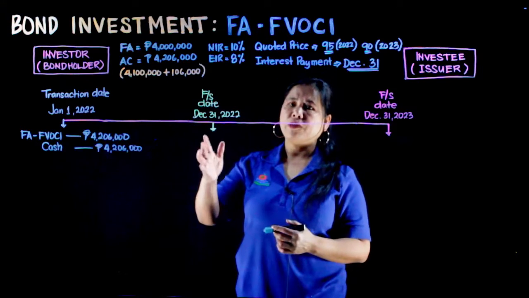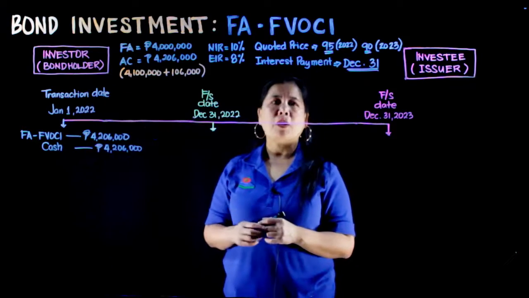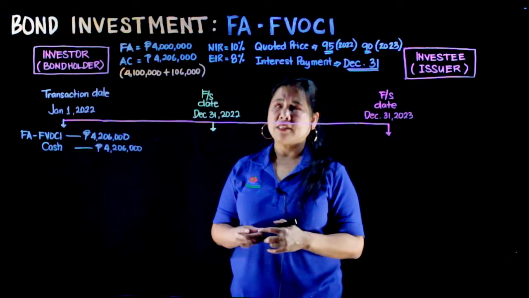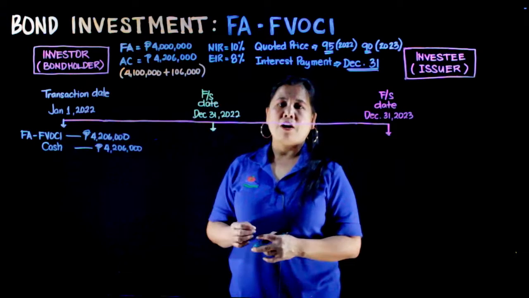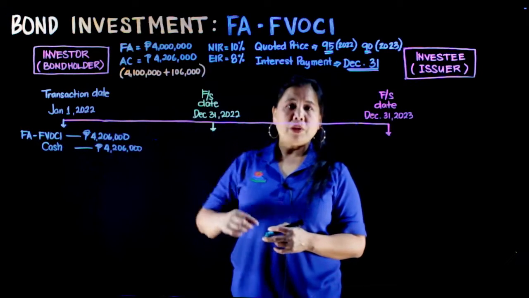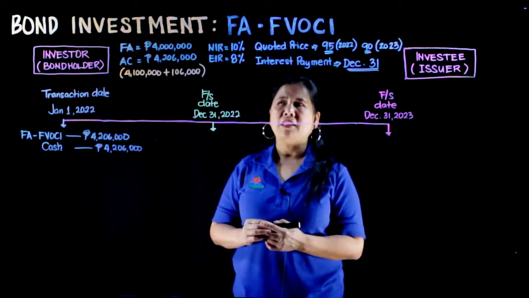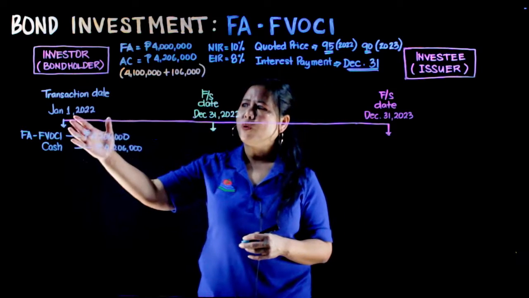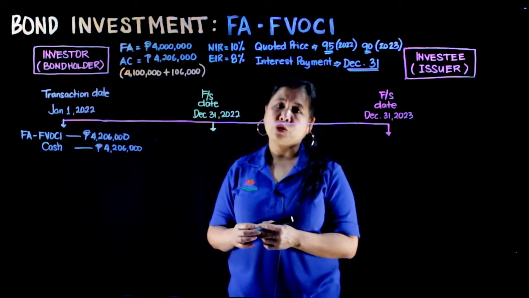So, on December 31st, si investor, tumanggap siya ng interest from the investee. And that interest is based on the face amount of the bonds multiplied by the nominal interest rate of 10% times the time. The time on this is from January 1st up to December 31st. So, 1 year tayo.